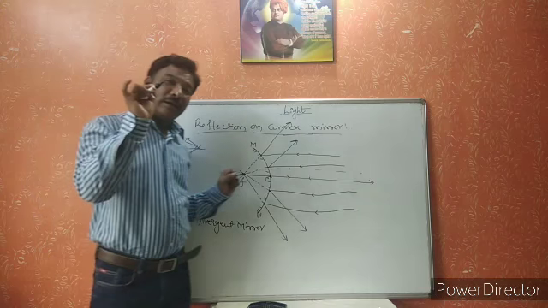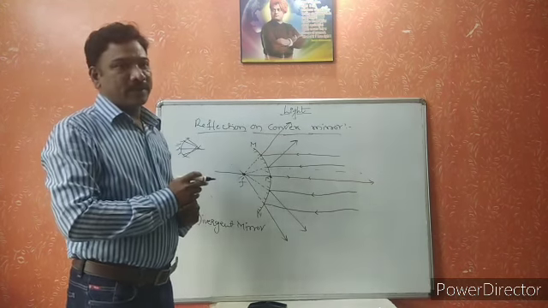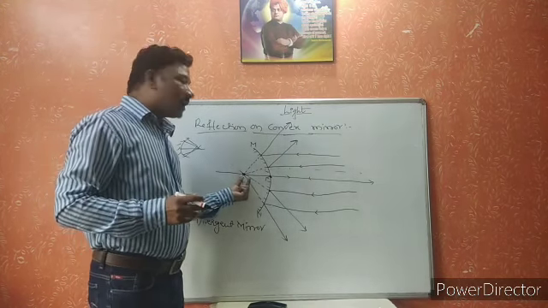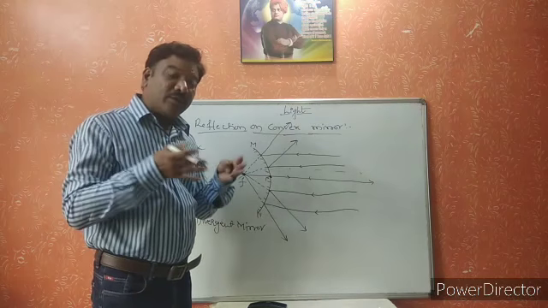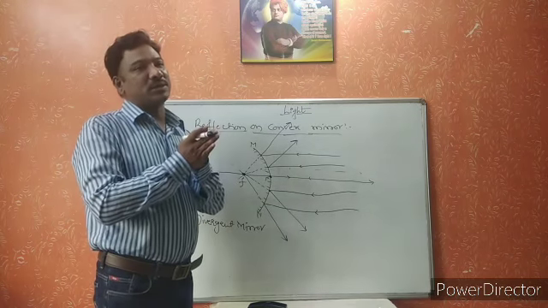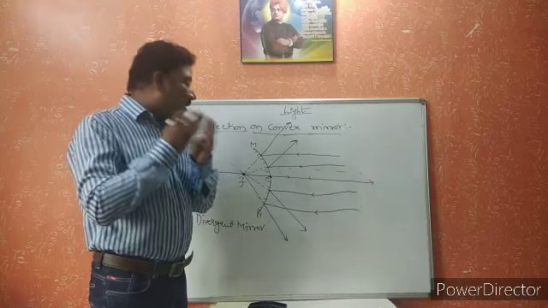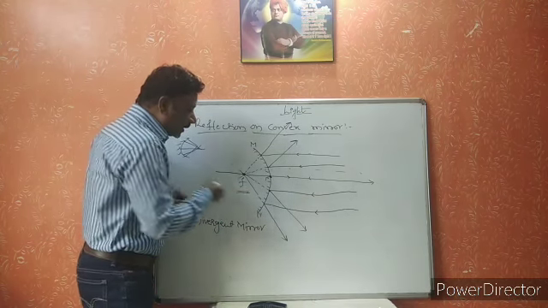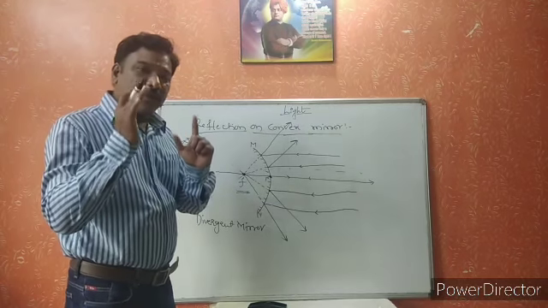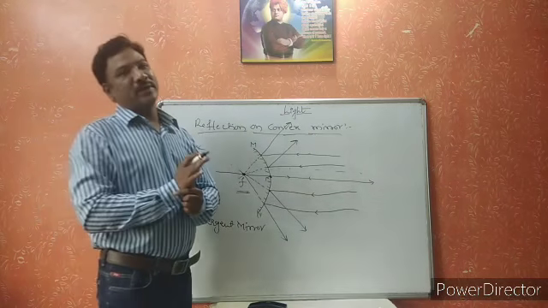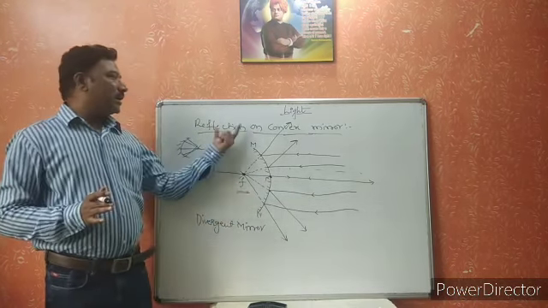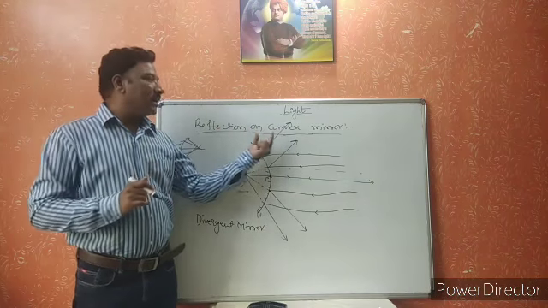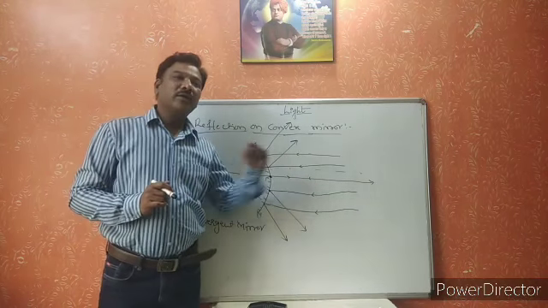The focus point of a mirror is the point where all the reflected light rays converge. At that focus point only, the image will form. So this is about the reflection on convex mirror and reflection on concave mirror.